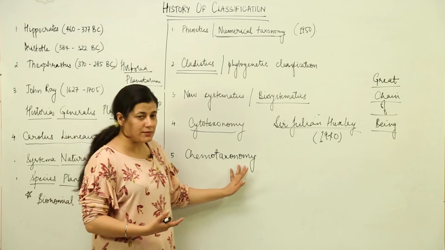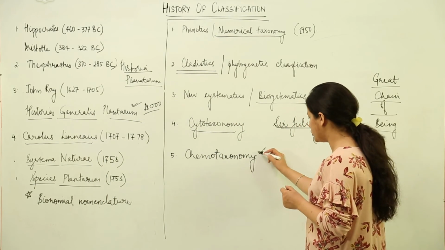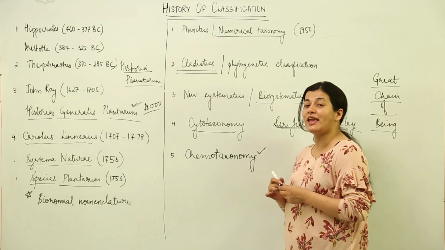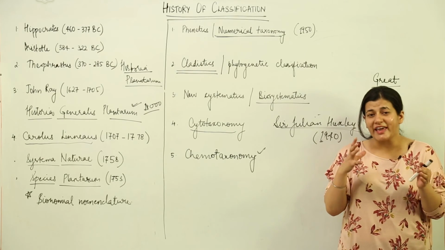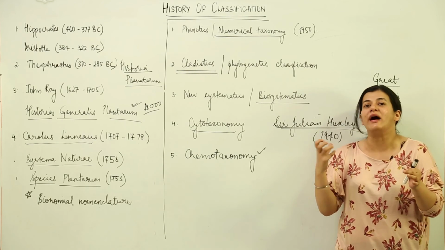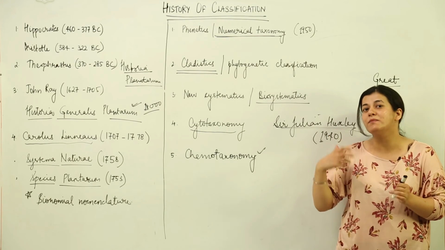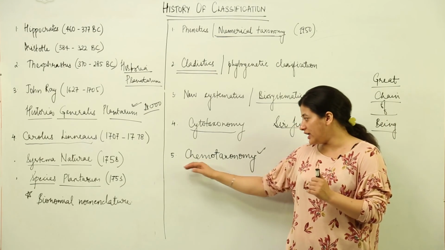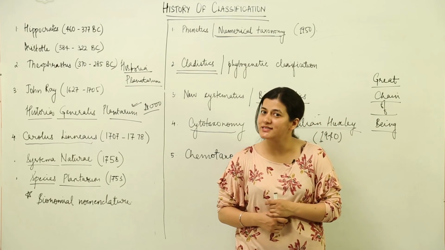And the last one is chemotaxonomy. You have to remember, in chemotaxonomy we are mostly concerned with plants and the chemicals present inside the plant. So the chemical analysis of the compounds of the plant is done, and the similarity is assessed. We are dealing with biochemistry over here. So chemotaxonomy deals with the biochemistry of various chemicals present inside the plants.